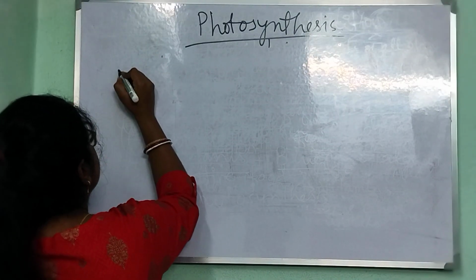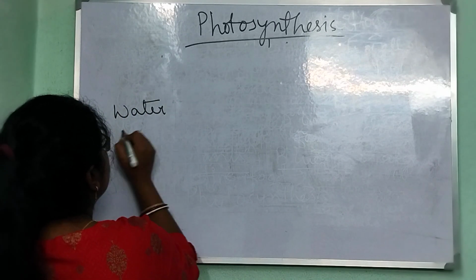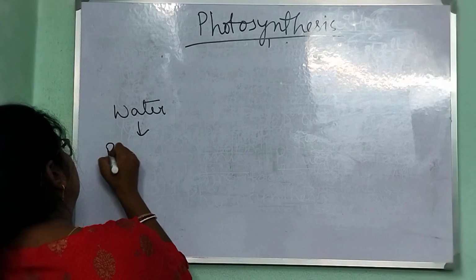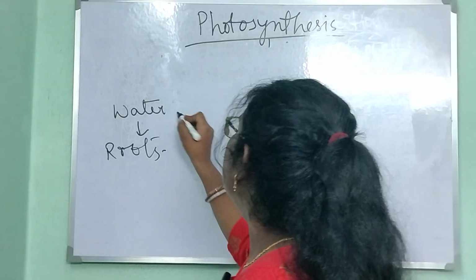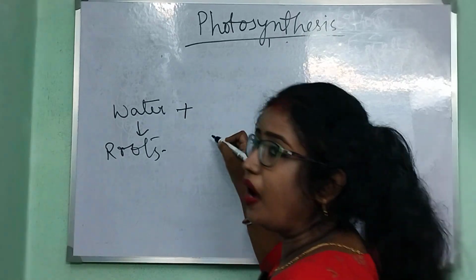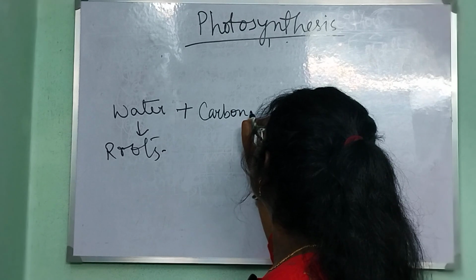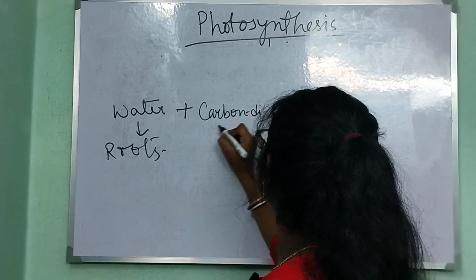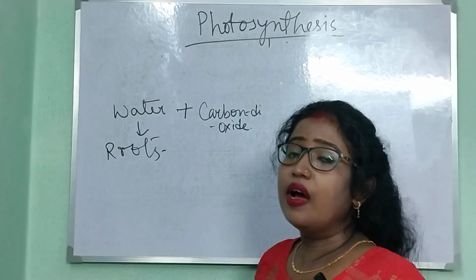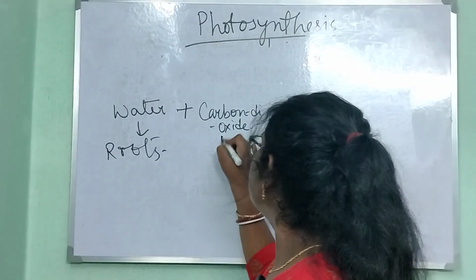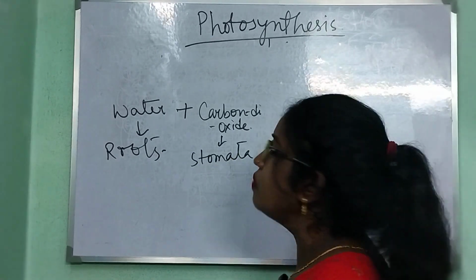In photosynthesis, water is absorbed by the roots of plants, then it combines with the carbon dioxide that is taken up from the atmosphere via stomata. Now, what is stomata?